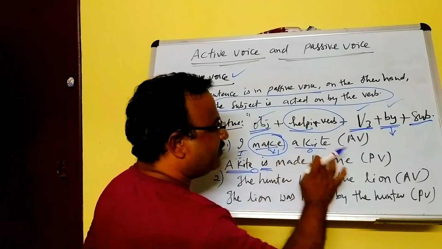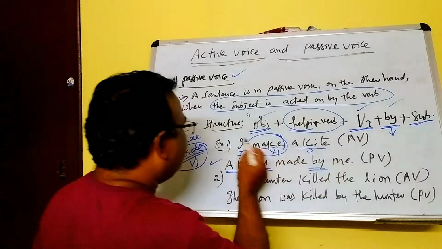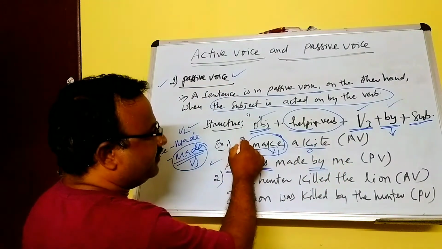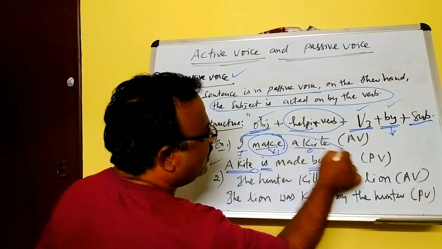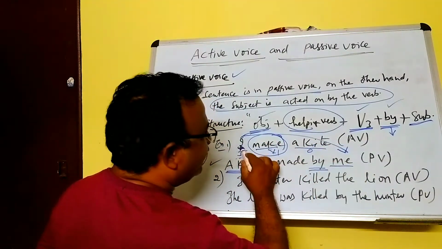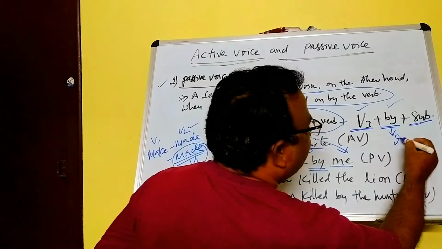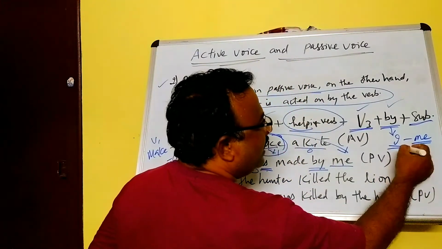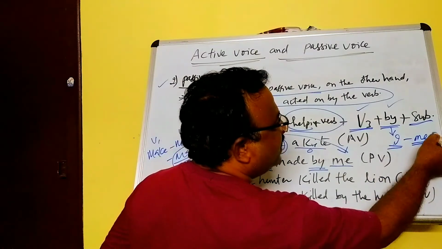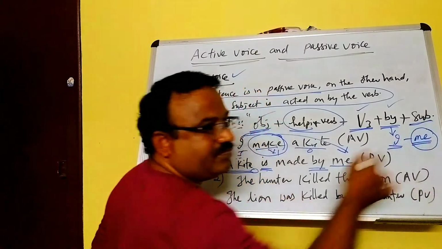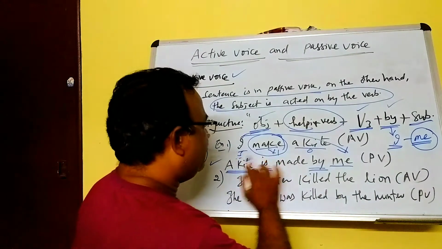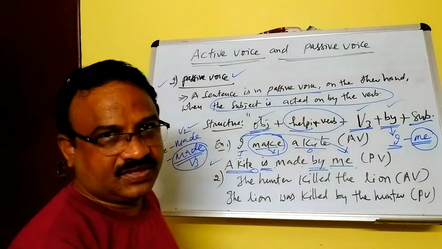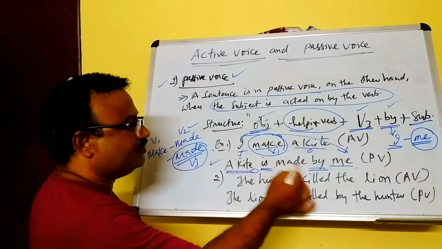A kite is made by, and here the subject of the active voice will become the object of the passive voice. I will become me. A kite is made by me. This is active voice to passive voice.